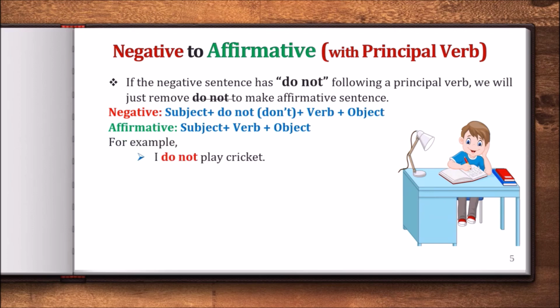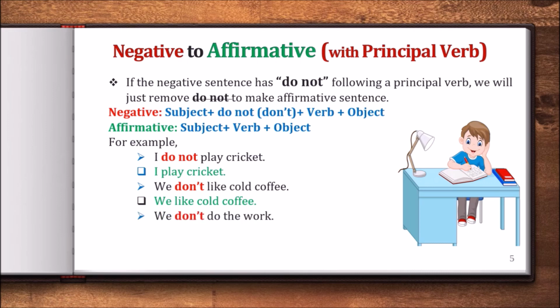For example, I do not play cricket. You can see we have do not after the subject and before the principal verb, so we just need to remove do not. The affirmative sentence will be I play cricket. That's all. The next example is we don't like cold coffee. Then you need to remove don't. The sentence will be we like cold coffee. Very easy, right? Well, after that we don't do the work.